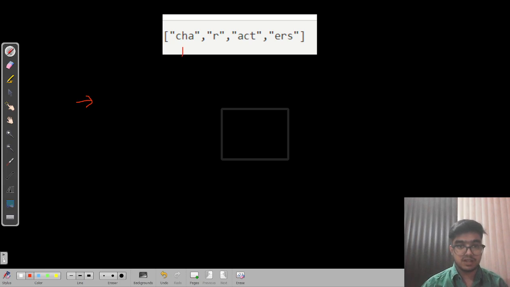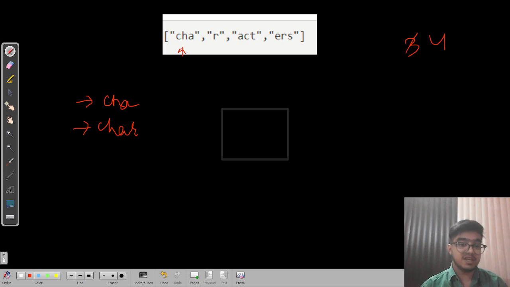Now we will try to create all the unique concatenated strings that we can create by choosing the CHA string. CHA is unique, so this can be our answer and its length is 3, so we can write it there. Now let's combine all the other strings if possible. Can we concatenate R with it? Yes. So we have CHAR and its length is 4.